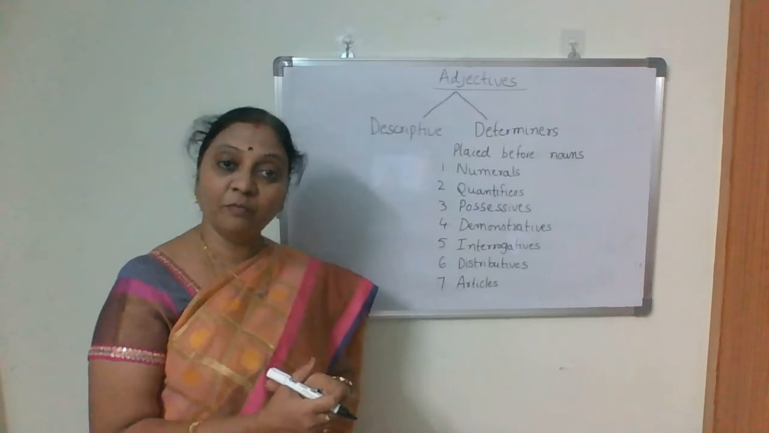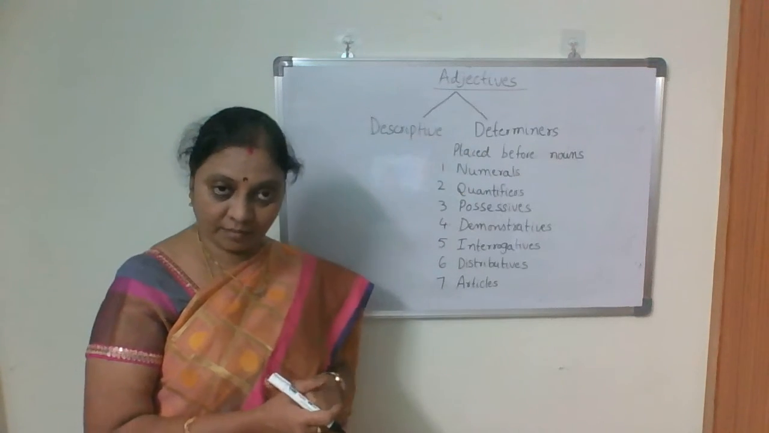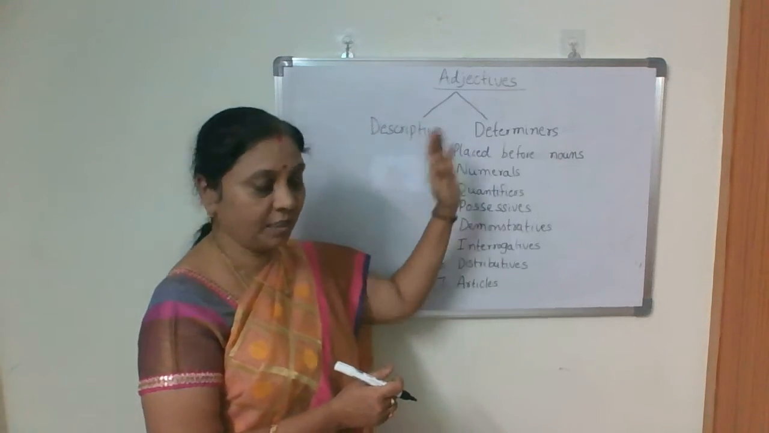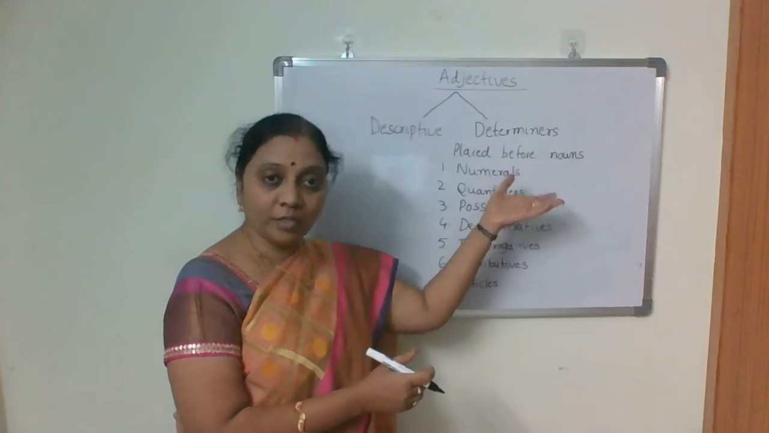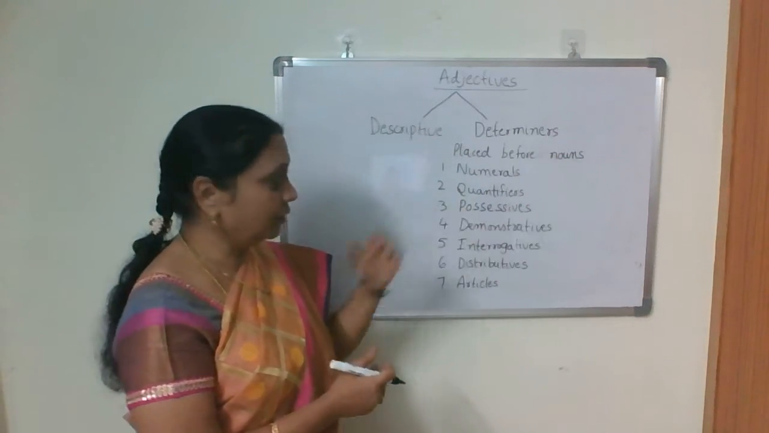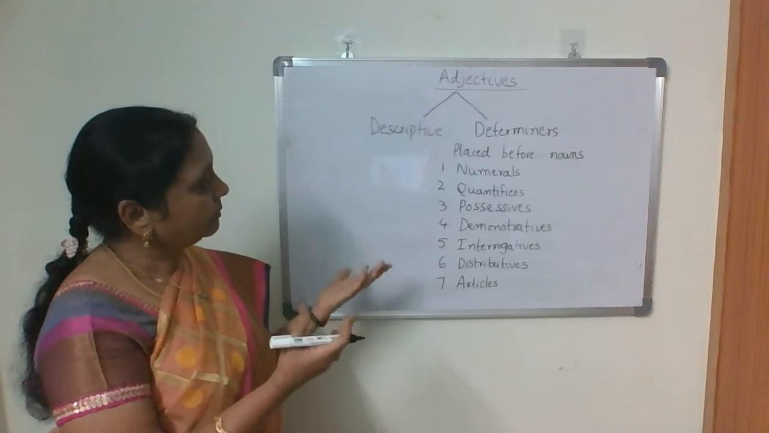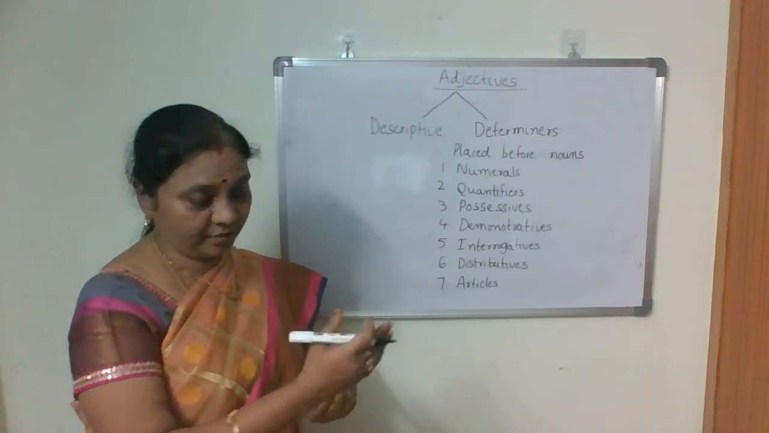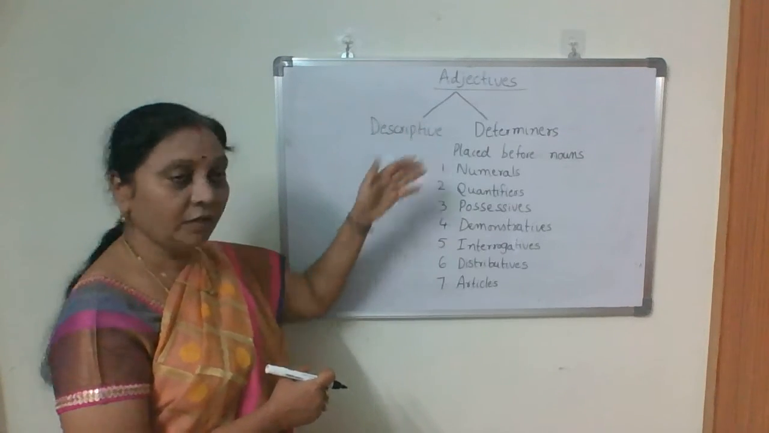So what is the other type of adjectives? Those are determiners. Mostly they are placed before nouns only. These determiners are placed before nouns and they make it clear what the noun refers to. They are used mainly to make it clear what these nouns refer to. They determine the nouns. That's why the word determiners is used. Under this category again we have different types of determiners.